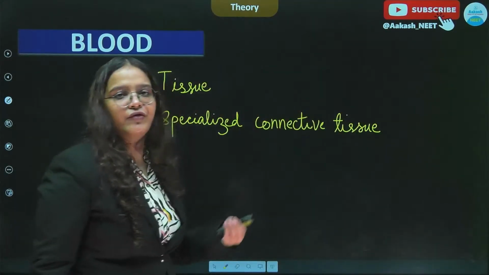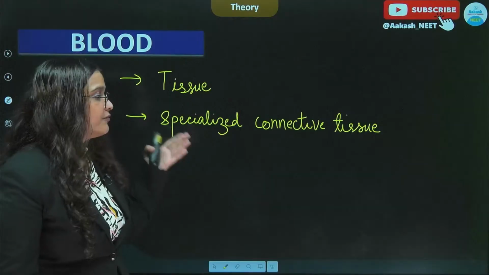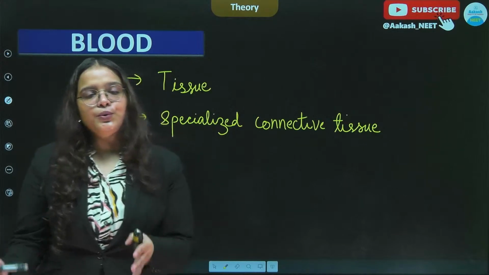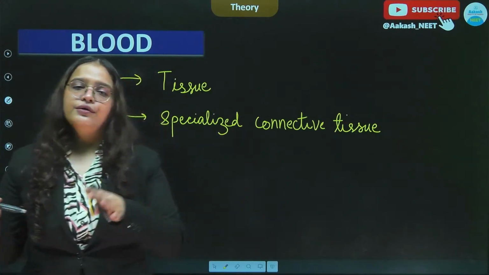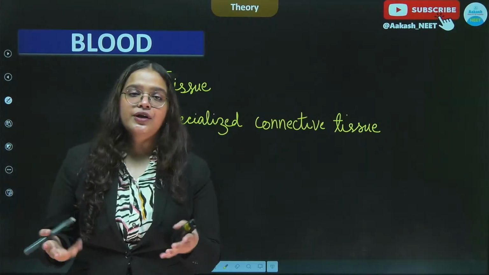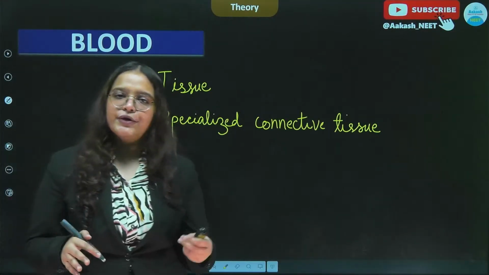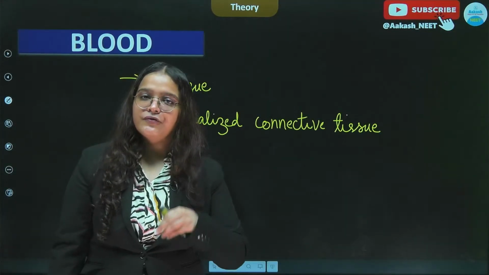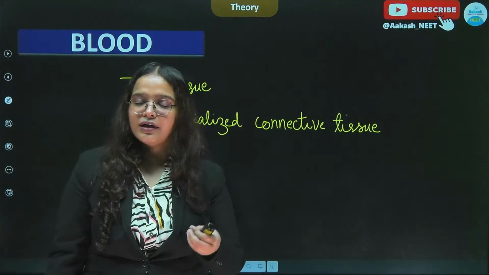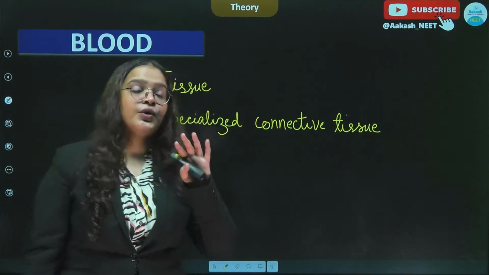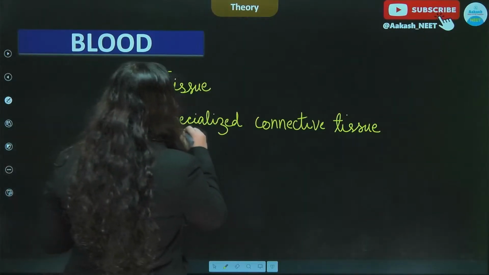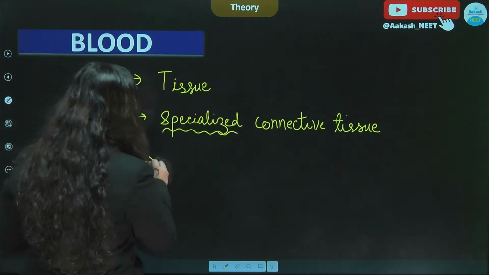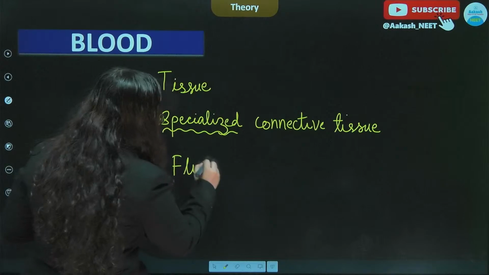A very simple way of always remembering that it is a connective tissue is that we discussed already how blood is able to connect one part of the body to the other by helping in the exchange of substances. So we can very clearly remember from this that it is a connective tissue, and under the category of connective tissues we have different categories, like the dense regular connective tissue and dense irregular connective tissue, but blood is a type of specialized connective tissue, and to be more specific, blood is a fluid connective tissue.